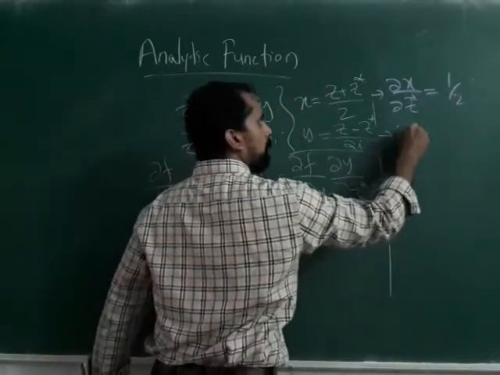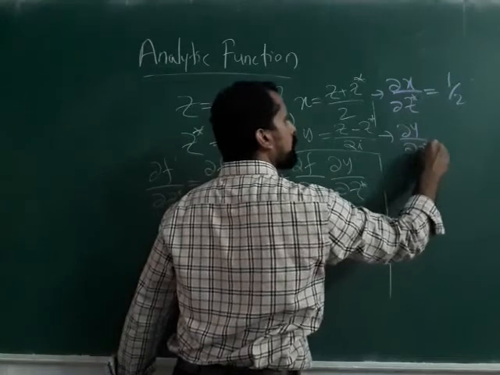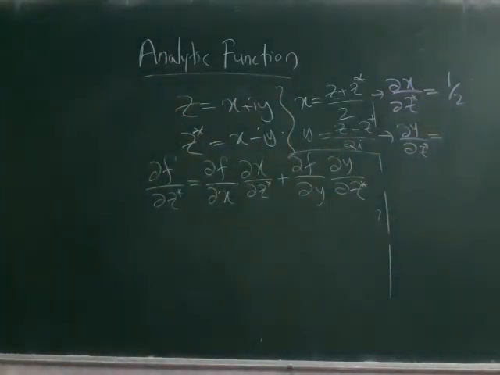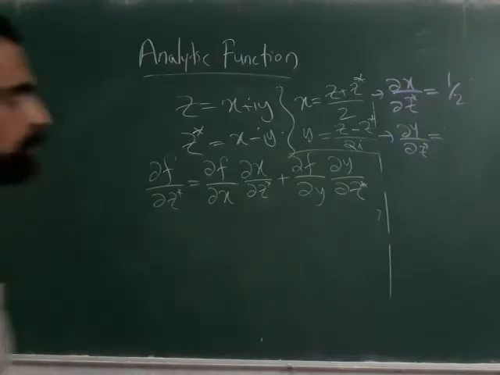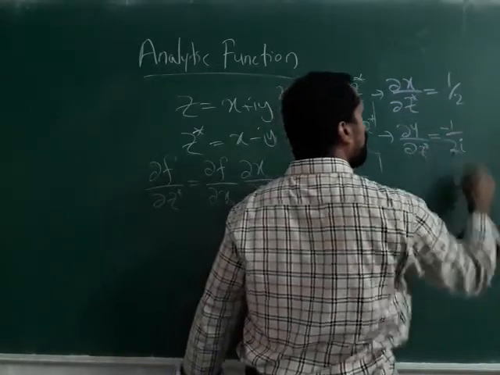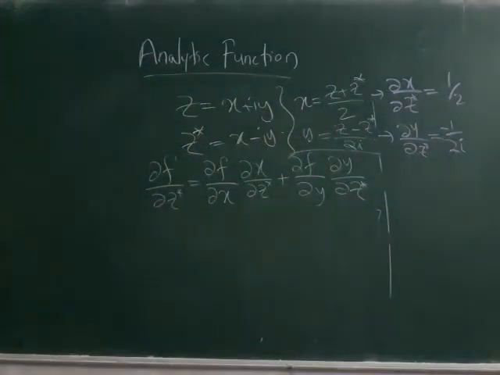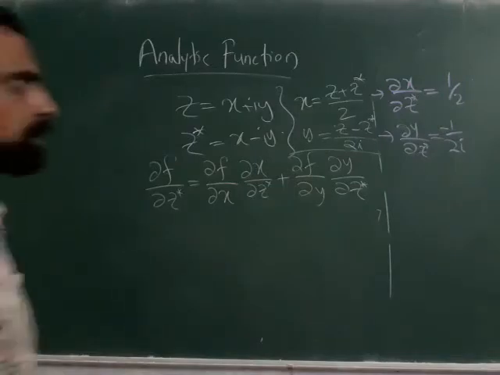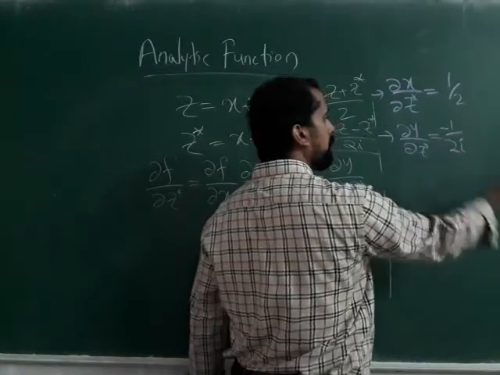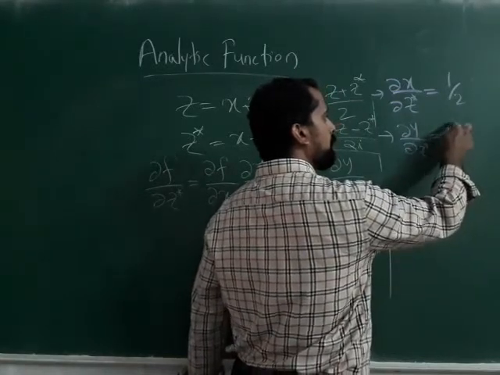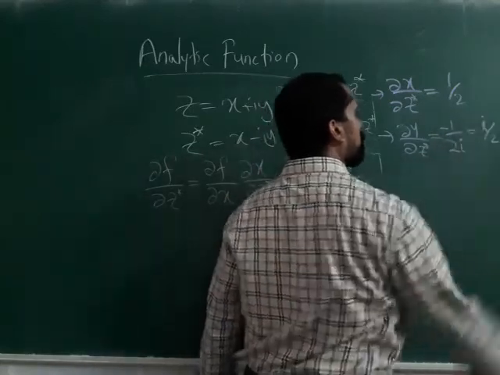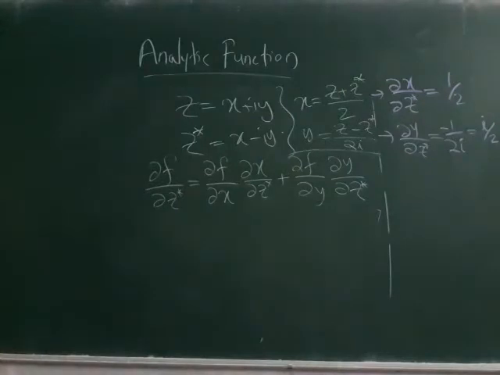And dou y by dou z star will give you minus 1 by 2i, or you can write it as i by 2, isn't it? Because if you multiply with i on the numerator and denominator, you will get minus i on top and minus 1 below. So this will become i by 2. Okay.